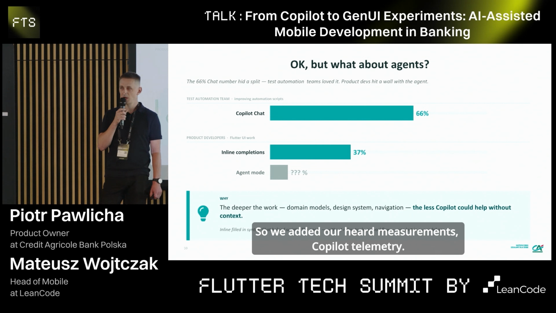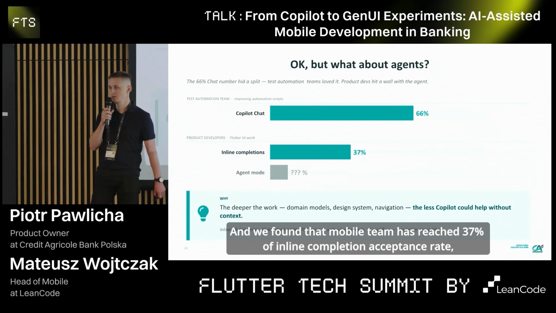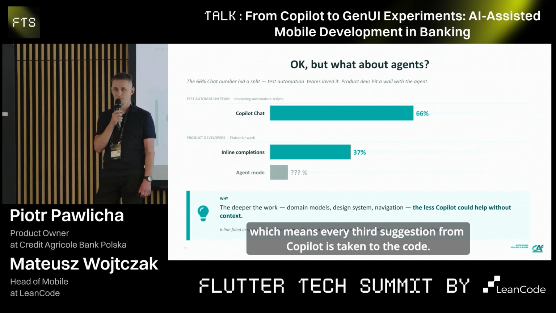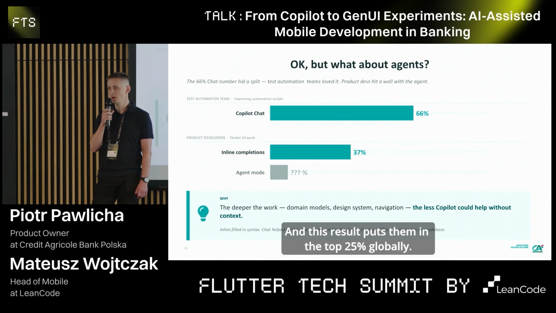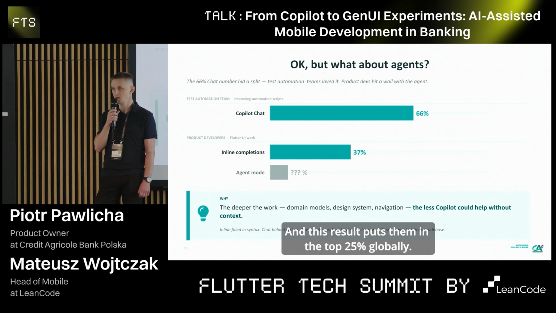So we added hard measurements, Copilot telemetry, and we found that the mobile team has reached a 37% inline completion acceptance rate, which means every third suggestion from Copilot is taken into the code, and this result puts them in the top 25% globally.